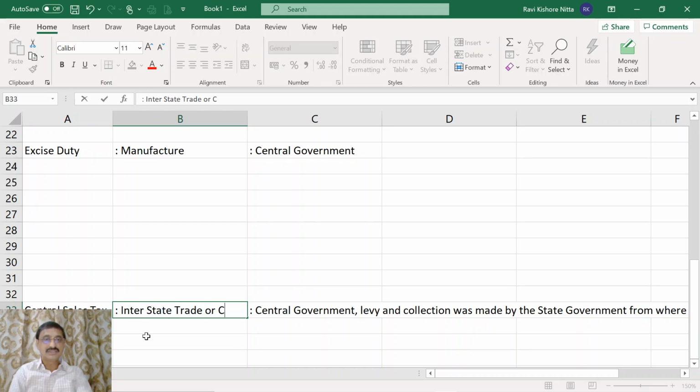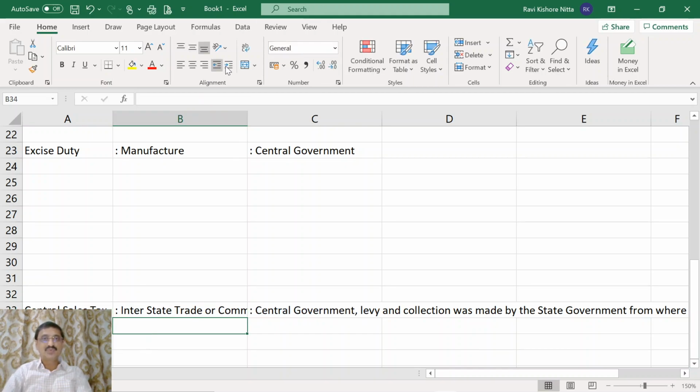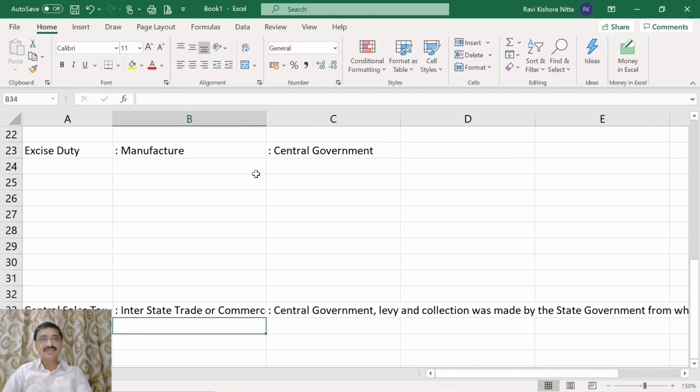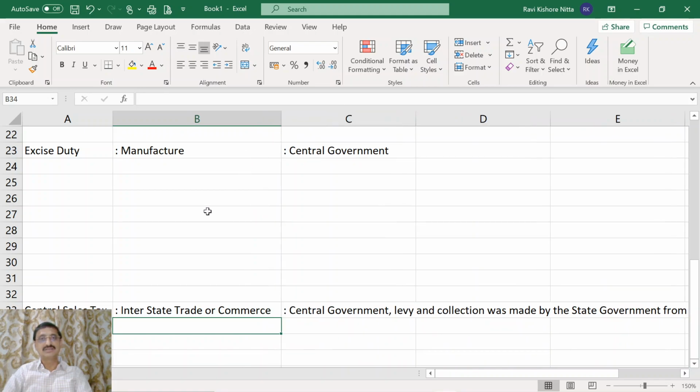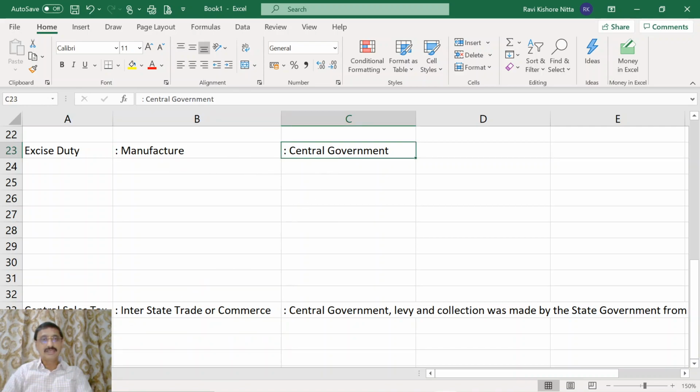Central sales tax was levied on interstate trade or commerce. The excise duty was levied on manufacture, and this was levied and collected by the central government.